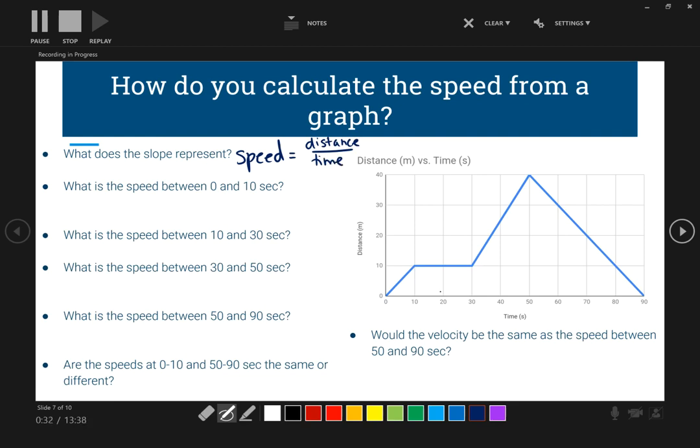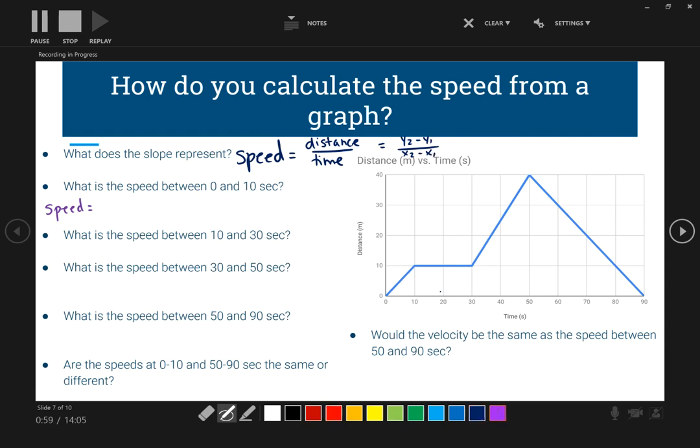So as we take a look at this, what is the speed between 0 and 10 seconds? All right, so speed is equal to, remember if we really break this down, slope, we're going to get into y2 minus y1 over x2 minus x1.